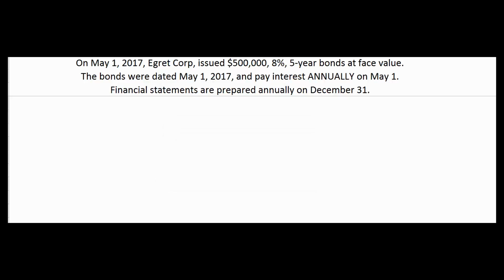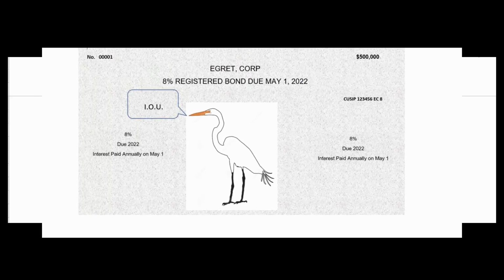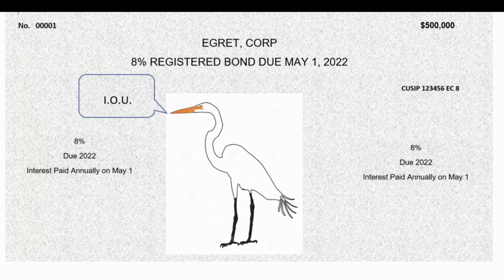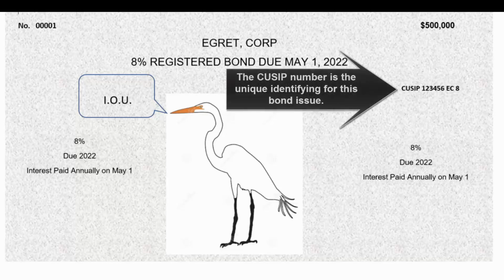It means all the same thing, that they're looking to borrow some money for some big project, and instead of going to the local bank, they're going to sell bonds to the general public. Well, what is a bond? A bond is simply a corporate IOU. It'll have a principal amount, an interest rate, a due date, and a CUSIP number. CUSIP stands for the Committee on Uniform Securities Identification Procedures. It was formed in 1962, and just like your car has a license plate, every stock and every bond has a CUSIP number.